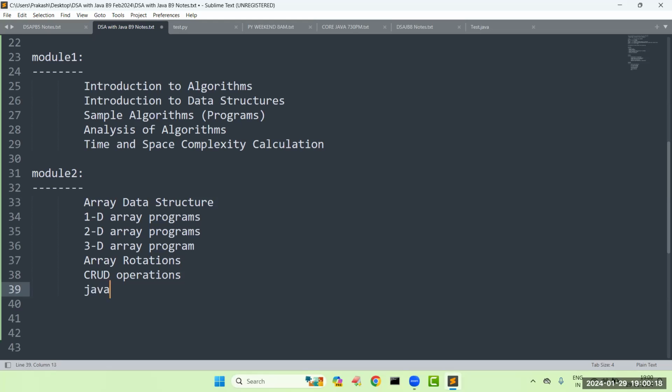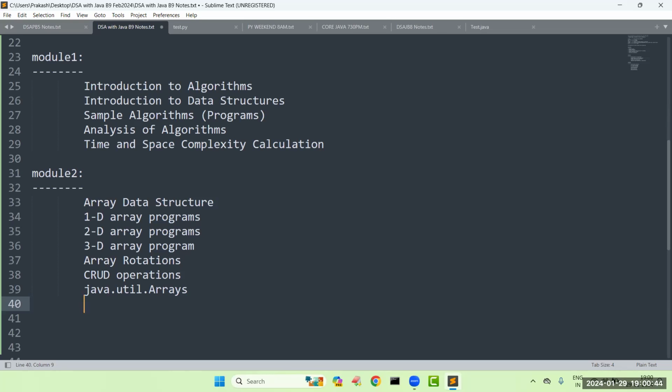And even we have java.util.Arrays. In Java, we have a predefined class with the name Arrays, which is present in a package called java.util. We are going to explore what this Arrays class is, and what the predefined methods available in the Arrays class are. Detailed information about this we are going to see.